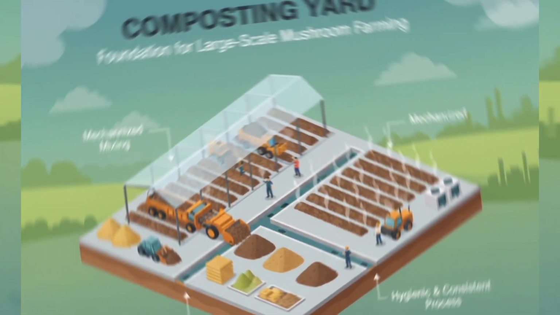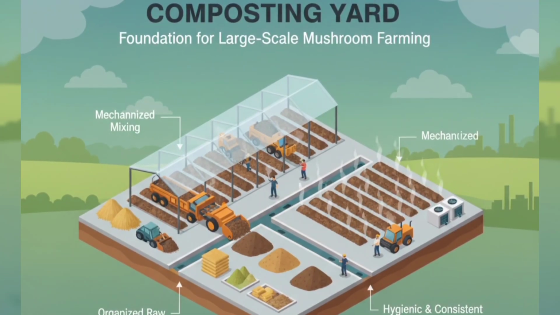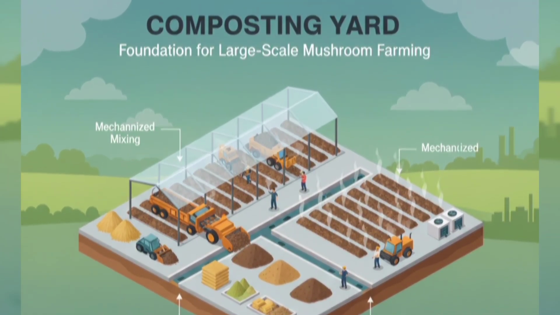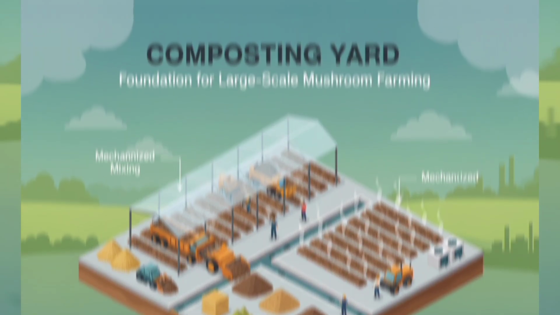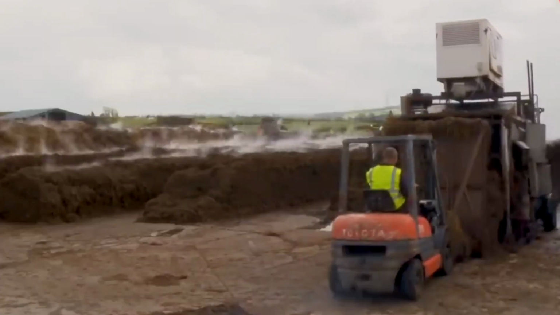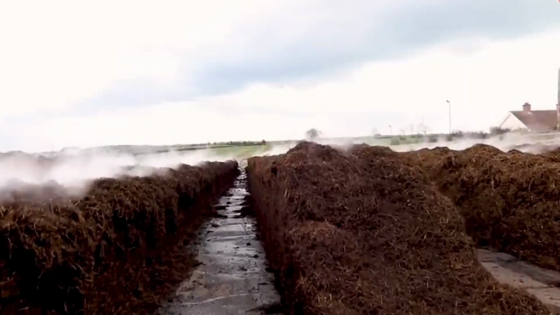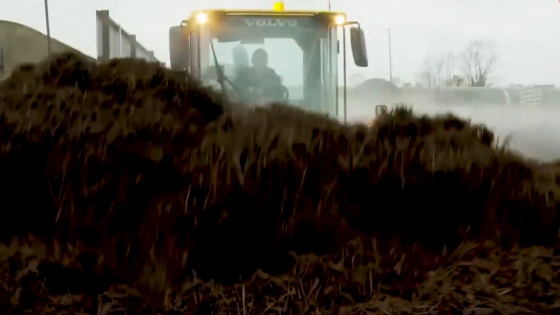Composting yard. The composting yard is the foundation of mushroom farming. Good compost leads to healthy mushroom crops. In an expanded facility, the compost yard is larger, mechanized, and better organized. Machines may be used for mixing raw materials like straw, poultry manure, and gypsum. A dedicated composting area ensures that the process is hygienic, consistent, and able to support large-scale production.